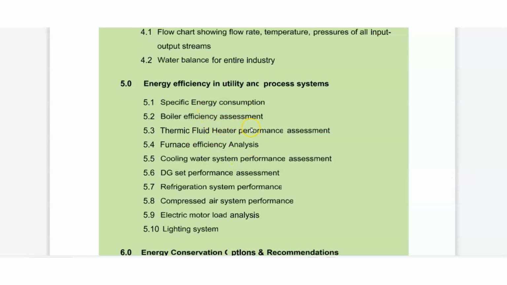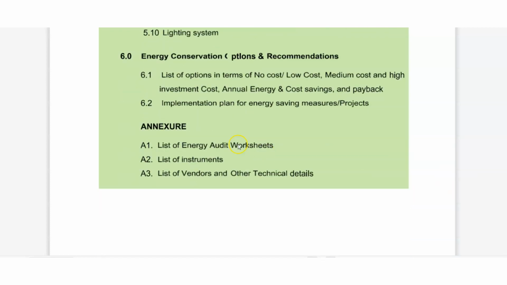Specific energy consumption, boiler efficiency assessment, thermic fluid heater performance assessment, furnace efficiency analysis, cooling water system performance assessment, DG set performance assessment, refrigeration system performance assessment, compressed air system performance, electric motor load analysis and lighting system. Then we will read about energy conservation: list of options in terms of no cost or low cost, medium cost and high investment cost, annual energy and cost saving and payback. 6.2 implementation plan for energy saving and major projects.